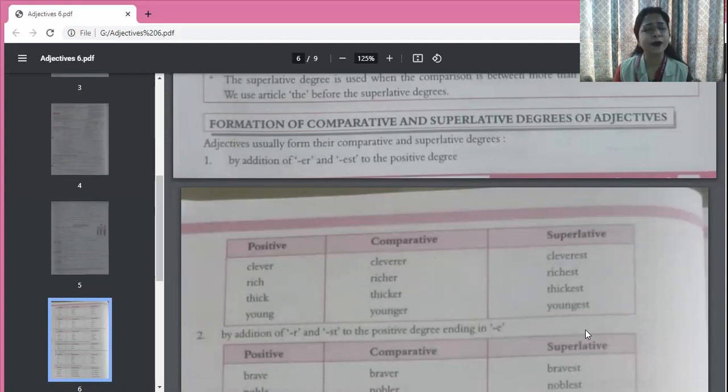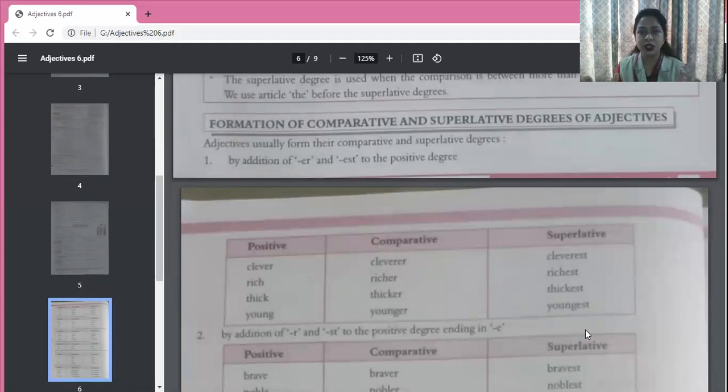Children, you don't have to learn how we are changing the degrees, how we are changing from positive to comparative and then superlative. You don't have to learn that. These words will be changed by adding ER and EST. These words which are ending in E will be changed by adding R and ST. No, you don't have to learn. Just see these comparative and superlative degrees and positive degrees. Just see them and you will get an idea.